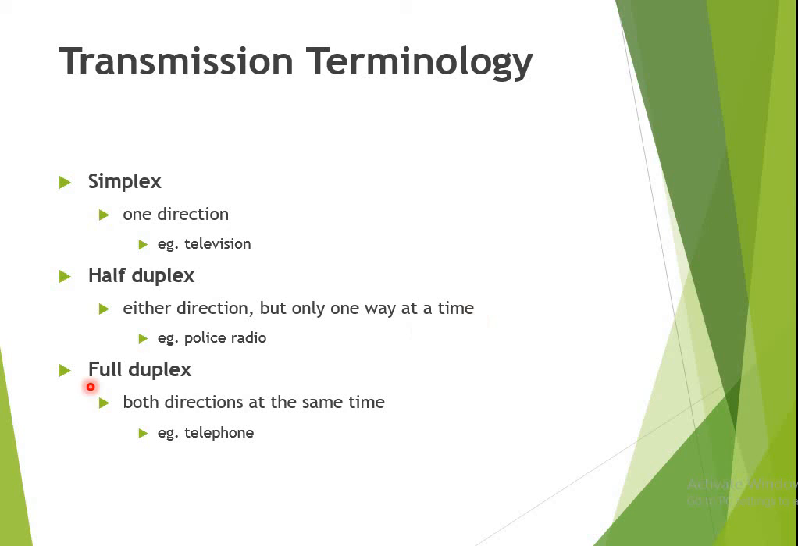The example of half duplex is a police radio. The last one is full duplex, that is, transceivers working both ways in parallel. The example is a telephone, where we can talk as well as listen at the same time. So this is the full duplex type of communication.